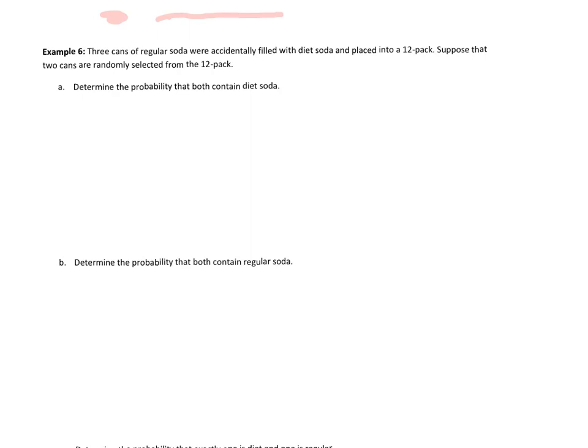All right, so we have 3 cans of regular soda that were accidentally filled with diet soda. It's a tragedy. And placed into a 12-pack of regular soda. Suppose that 2 cans are randomly selected from this 12-pack. So determine the probability that both contain diet soda. So again, both means the first is diet and the second is diet. And this again is sampling without replacement, so it's dependent or conditional events.